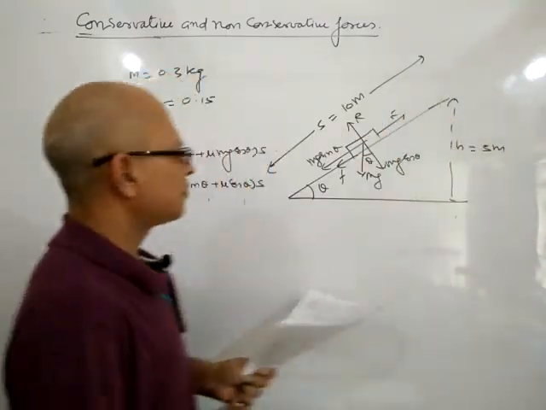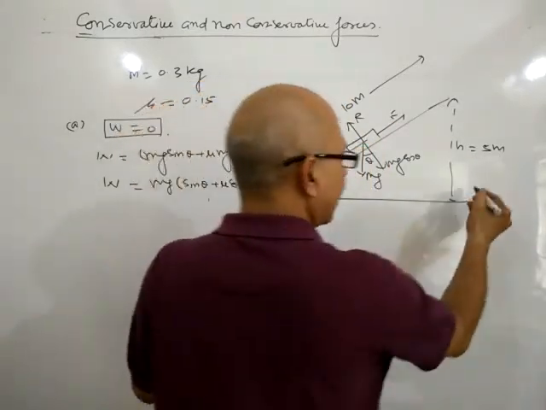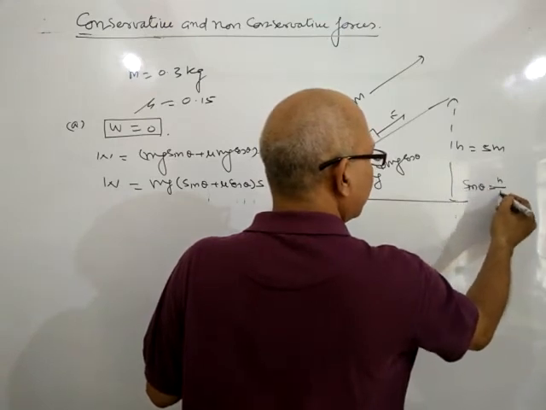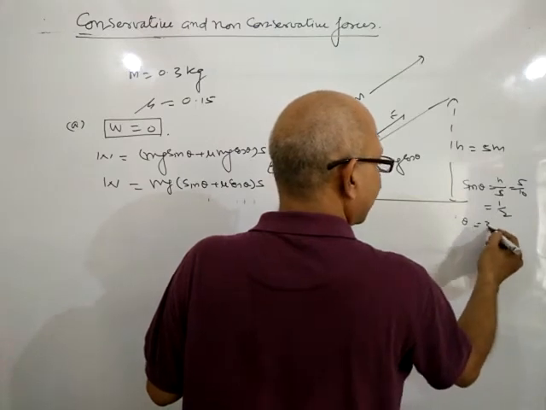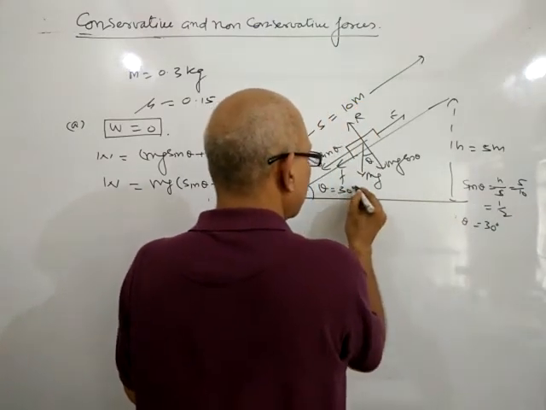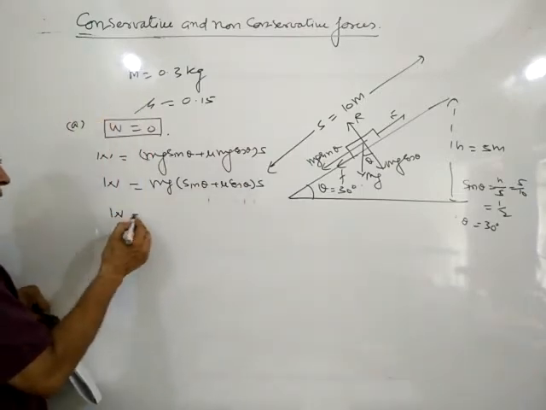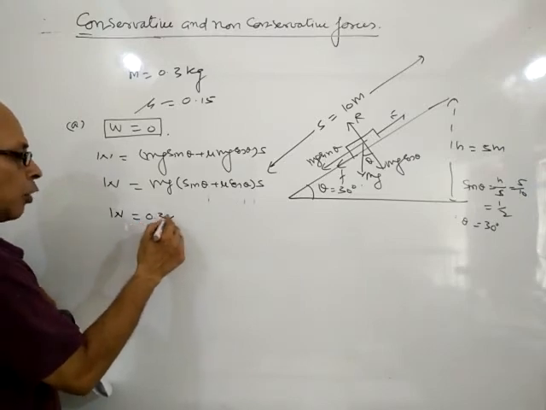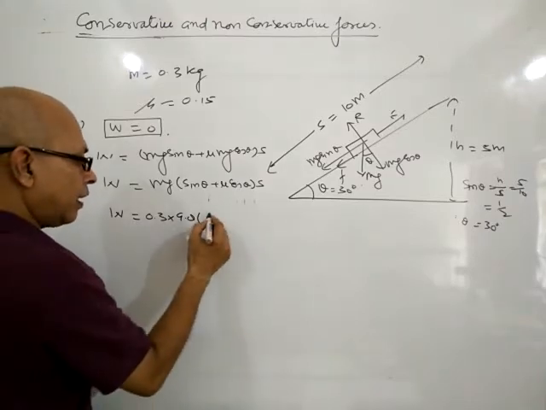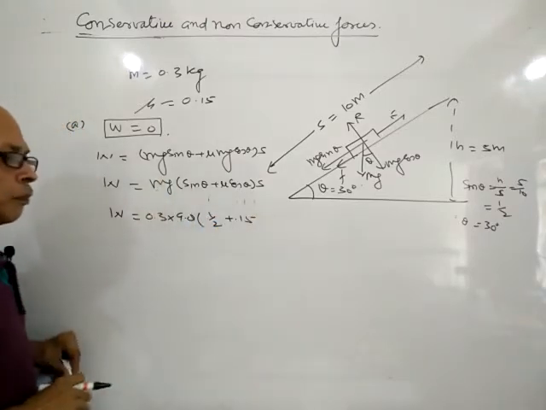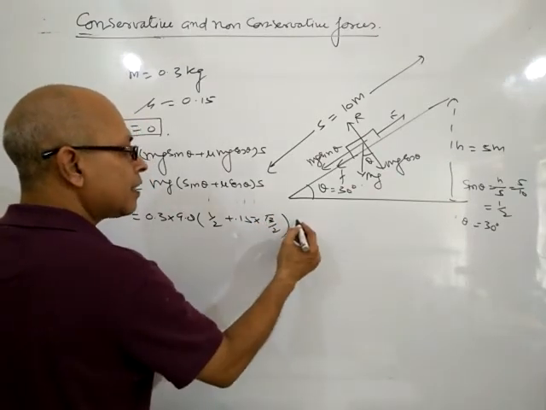Now putting the values. If h is 5, s is 10, then sin theta will be h by s, so 5 by 10, which equals 1 by 2, or theta equals 30 degree. So W equals mass 0.3, small g 9.8, sin 30 is 1 by 2, mu 0.15, cos 30 is root 3 by 2, s is 10.